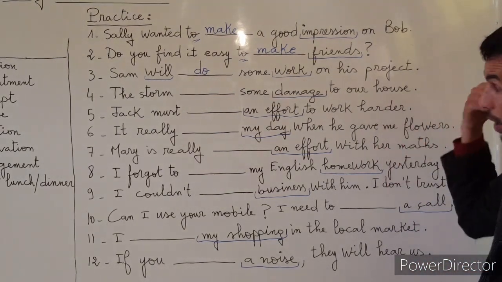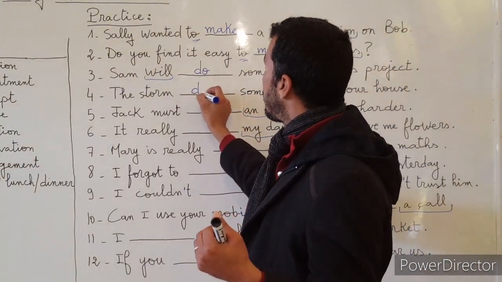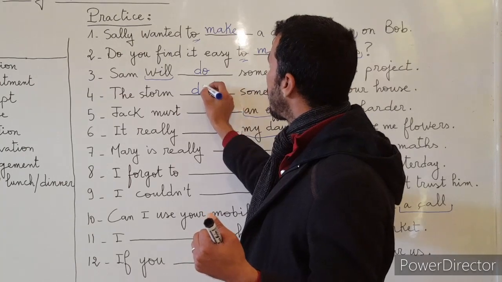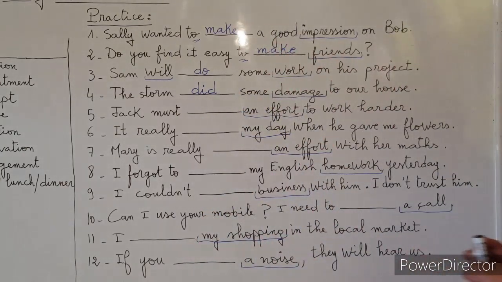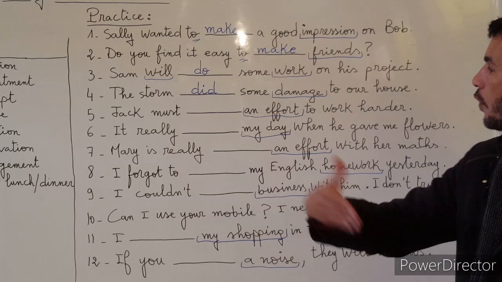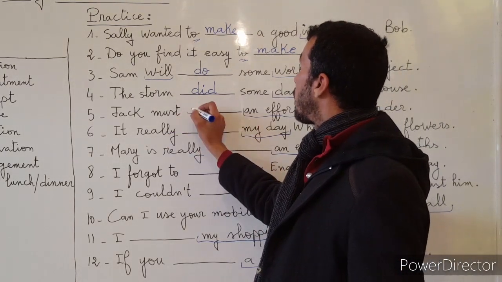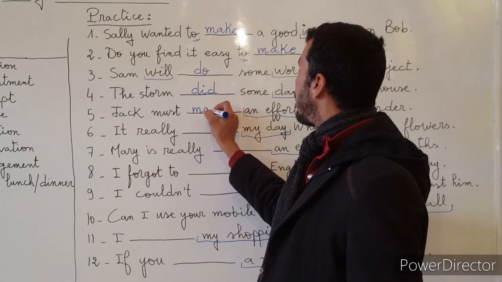So this action is already done. So the verb do, but in simple past. Number 5, Jack must and effort to work harder. Must make an effort. Okay, so since we have a modal verb here, the verb is bare infinitive.